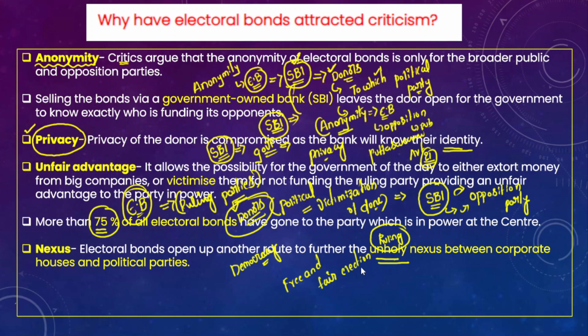When big corporate companies fund the political parties, especially the ruling party, those companies can indirectly control the government. So that is not good for democracy in general and for free and fair elections. And this is the criticism that is leveled against the electoral bonds scheme.